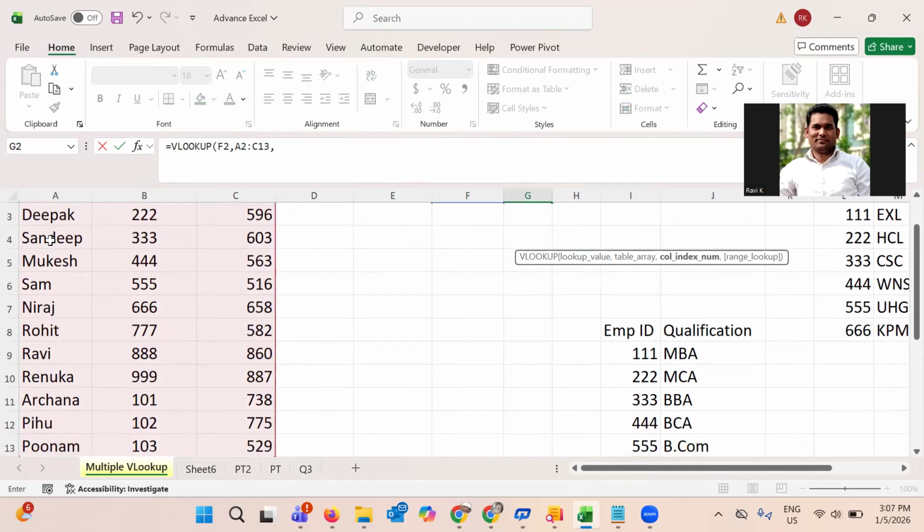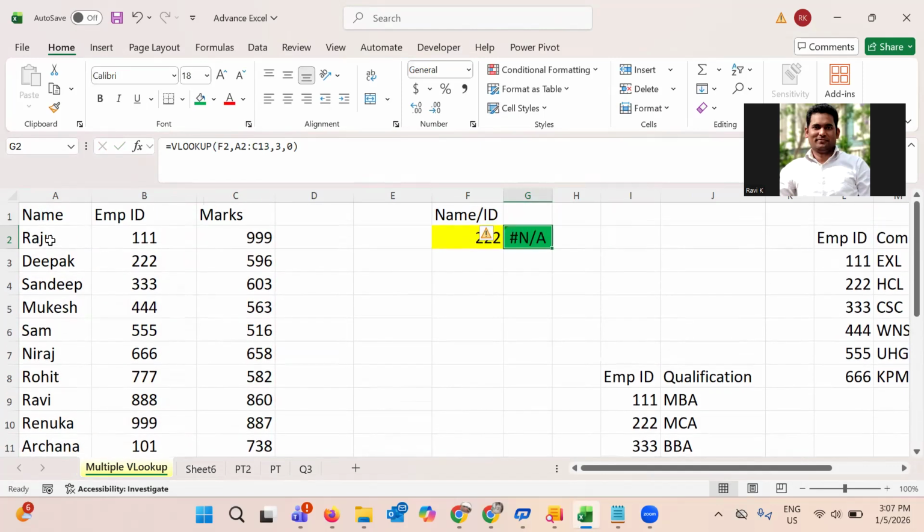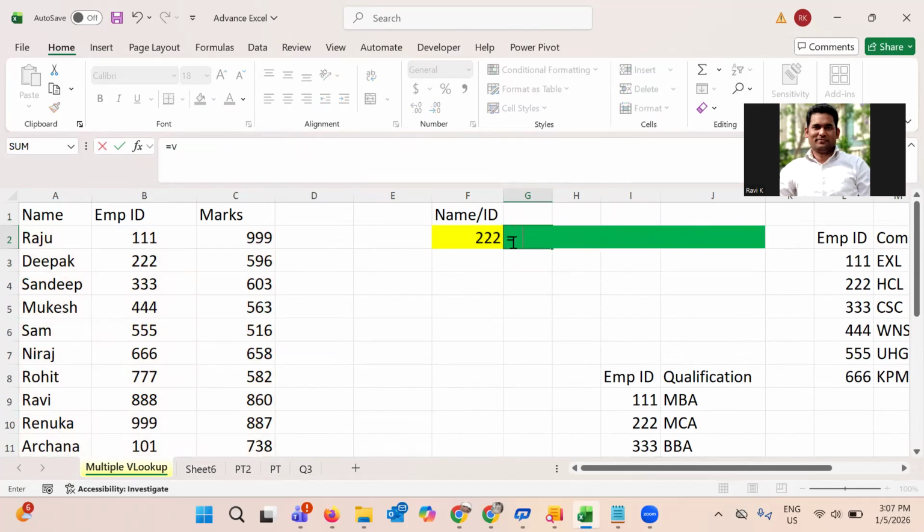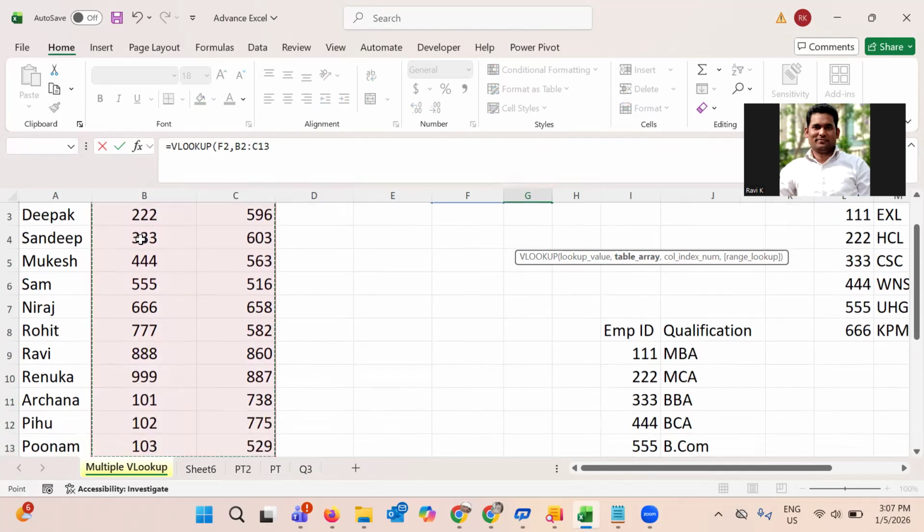All right, so this is the third number column. Oh, what mistake have I made? The ID is the second number column, not the third. Equal to, the lookup value, and the table array is from here only.